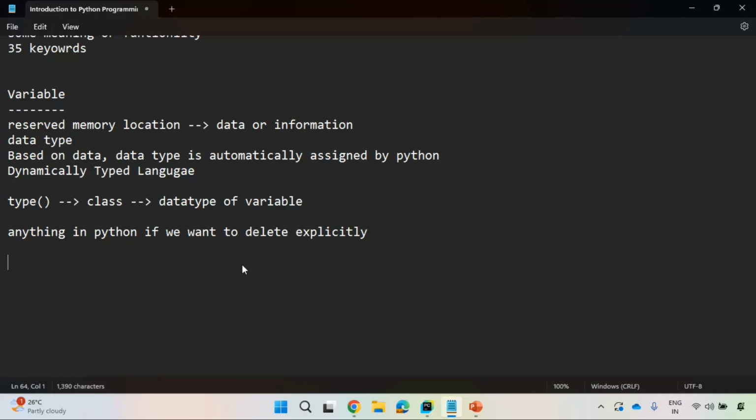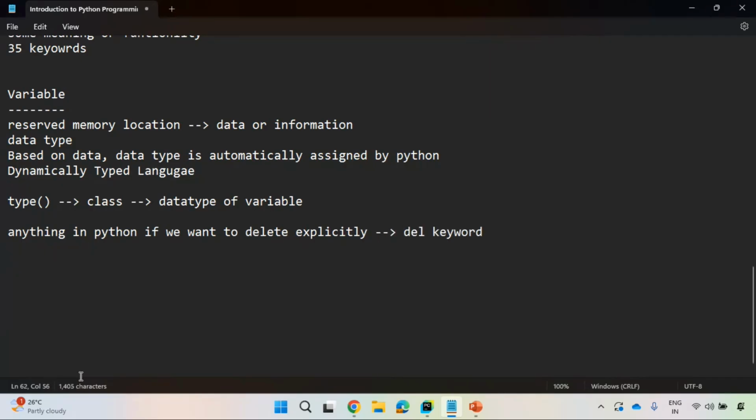It is an automatic process. But in other programming languages, the programmer has to take care of that. But in Python, you don't have that headache, right? So if you want to delete anything explicitly, you don't want to wait for Python to delete that. You want to delete immediately. You can use this del keyword. Del is a keyword. Very, very important thing. Del is a keyword.